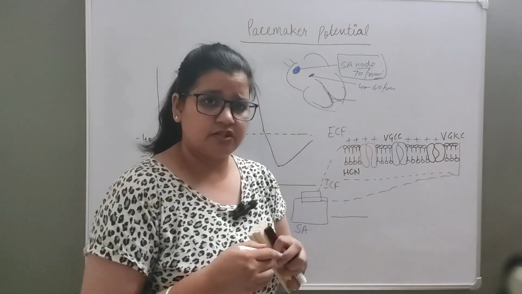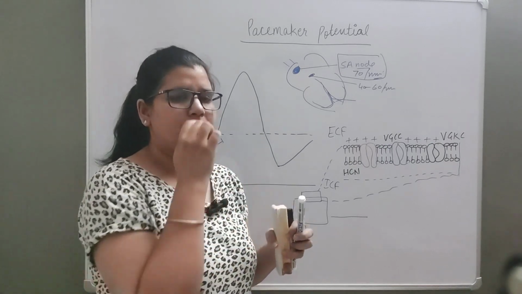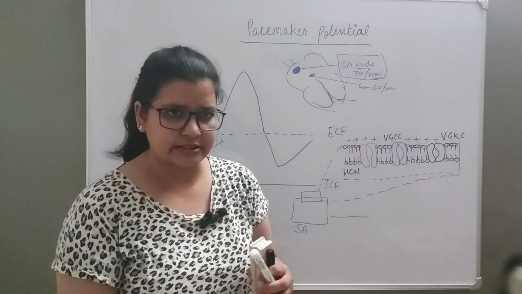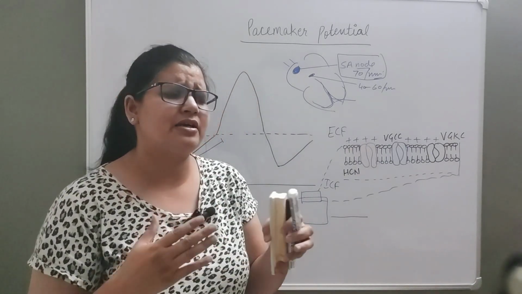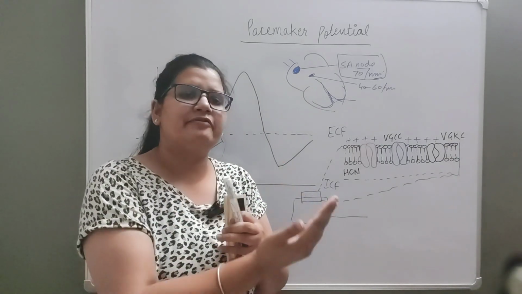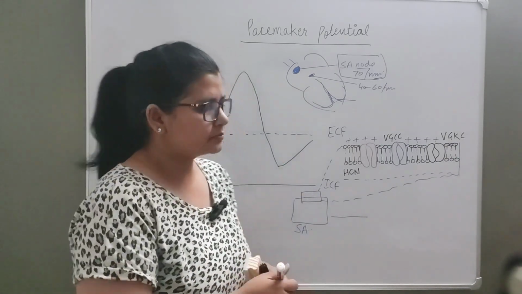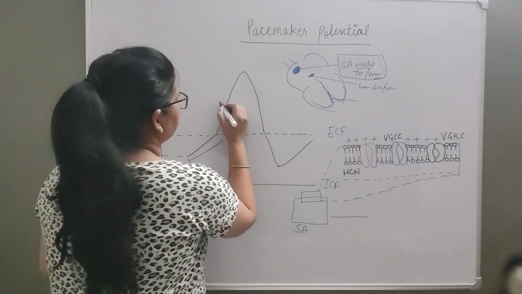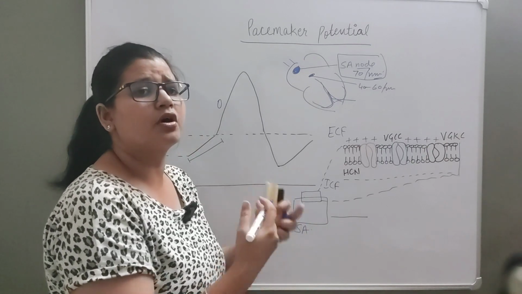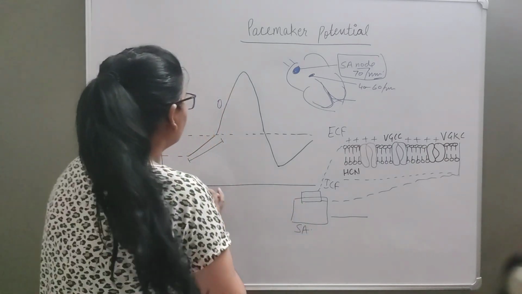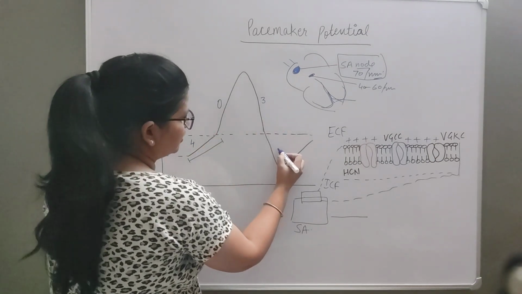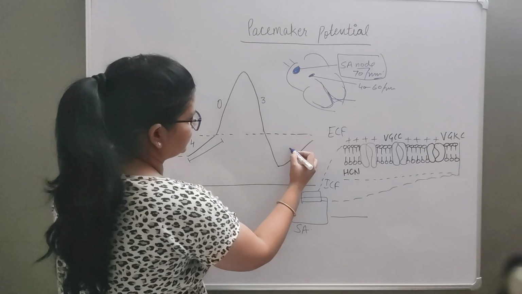So there are various phases you'll get in books. Sometimes you'll get numbers 0, 2, 3, 4 like this, or sometimes some books say only depolarization and repolarization phases. So it's better that you compare with cardiac muscle and you number them. Okay, so phase 0 is basically a depolarization phase whenever we talk about action potential of a tissue, right? So what happens basically, this is phase 4, this is phase 3. Okay, this whole is phase 3 and this is phase 4.